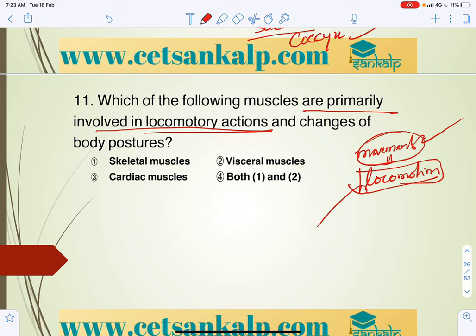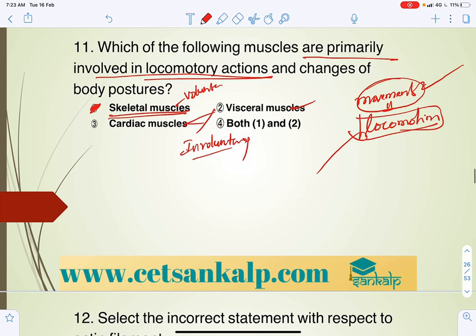Generally locomotion is mainly because of skeletal muscles, that is, they are voluntary, and these two are involuntary. They help in movements but not in locomotion. Both the change in position and location are considered as locomotion.